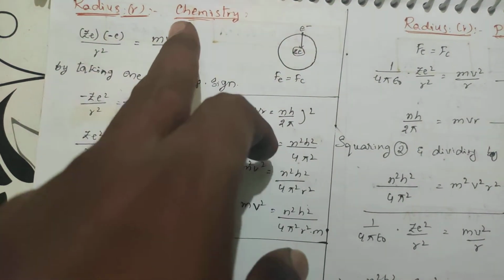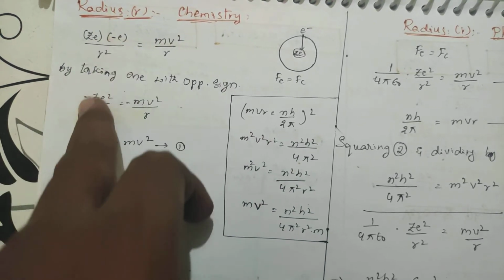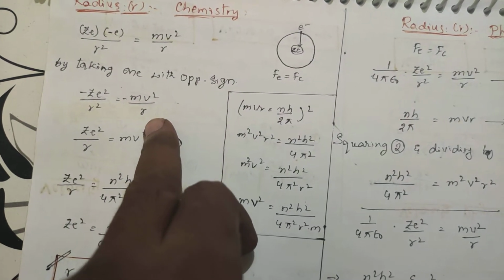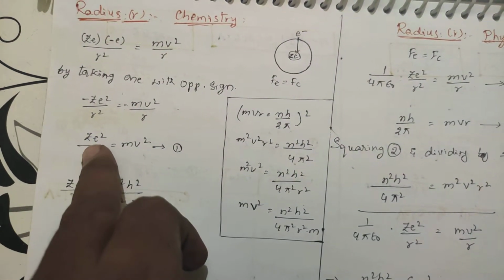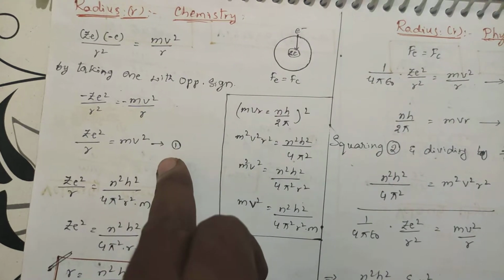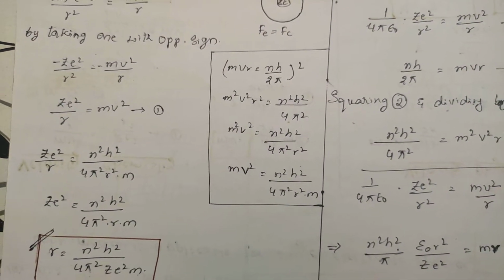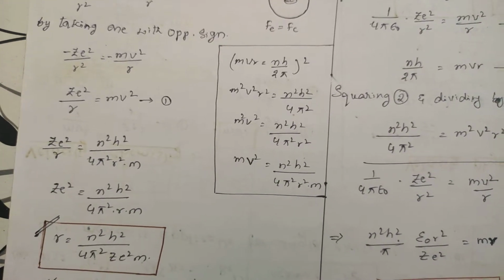If you apply negative to this one, it becomes minus Ze square by r square equal to minus mv square by r. The minus signs cancel, so Ze square by r square equals mv square by r. So r is cancelled here, and you get Ze square by r equal to mv square. That is the first condition.